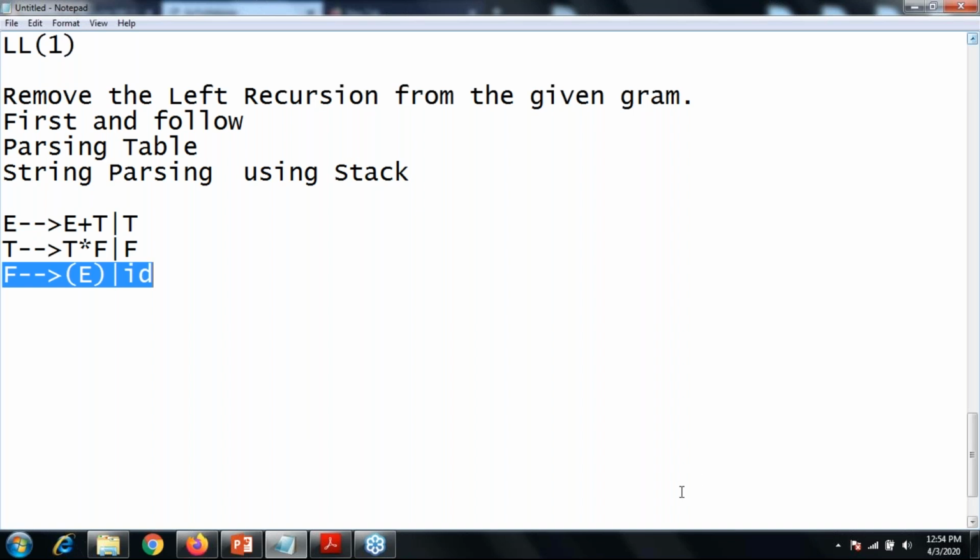Okay, Ritik, yeah, correct. T gives F T dash.